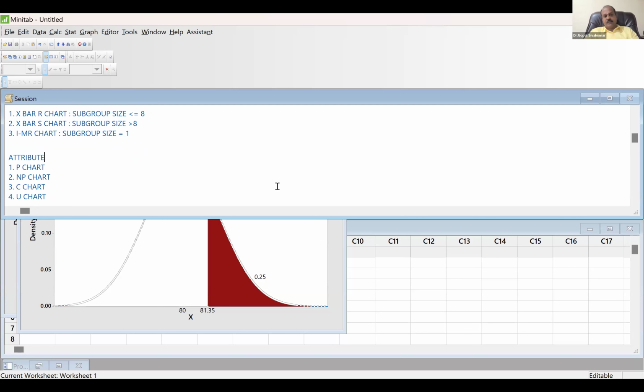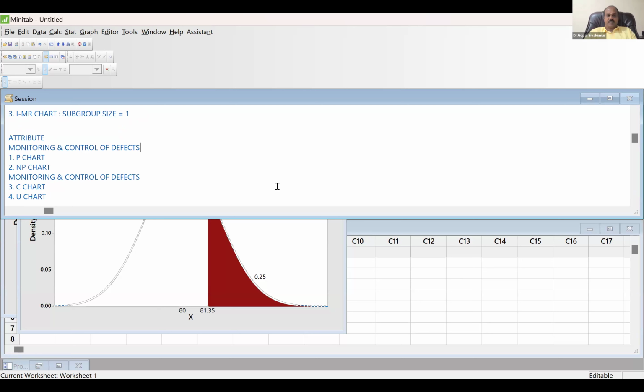And see, the first two, P chart and NP chart, are meant for monitoring and control of defectives. If you are talking about defects, you must either use C chart or U chart.